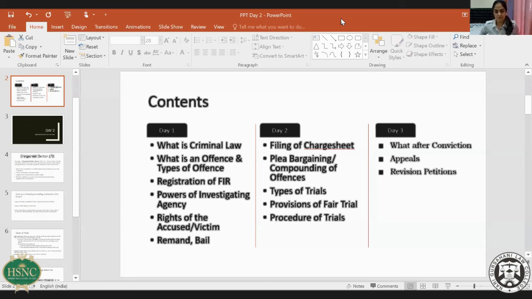The next question is, what action can be taken if the trial is not conducted in the presence of the accused person? You can make an application to the concerned judge. Ideally, the advocate of the accused is present and is asked what is to be done.